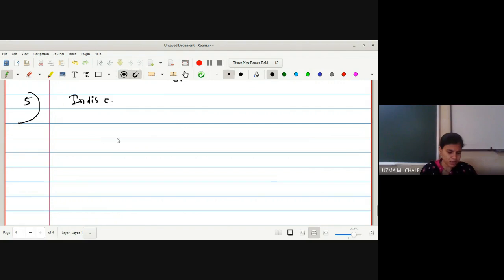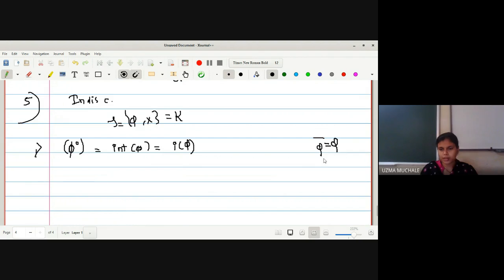Now let us check what is the case in case of indiscrete space. So what will happen in case of an indiscrete space? So what we have in indiscrete space is phi, X, which is nothing but the family K, right? So in this case, let me check what is interior of phi, or you can write this as INT of phi. Okay, now we know that phi bar is equal to phi, right? But what will be interior of phi?